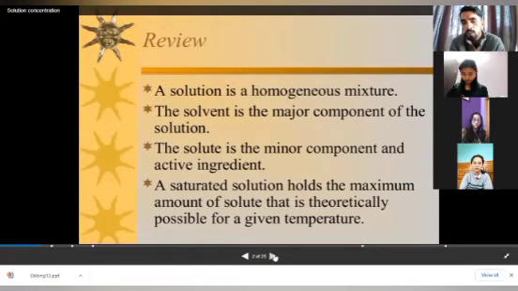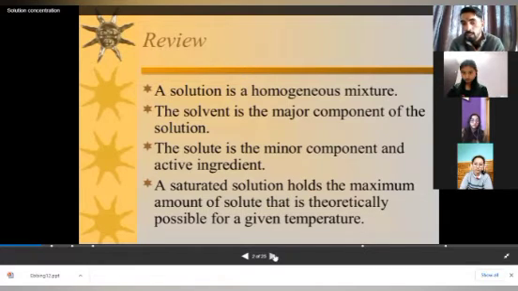And a saturated solution. Now if I keep on adding salt in this, one stage will come when the salt will not dissolve in the solvent, because all the molecules of solvent, water, have reacted with salt, and there is no free molecule of water that can take more solute. That stage is called saturated solution.